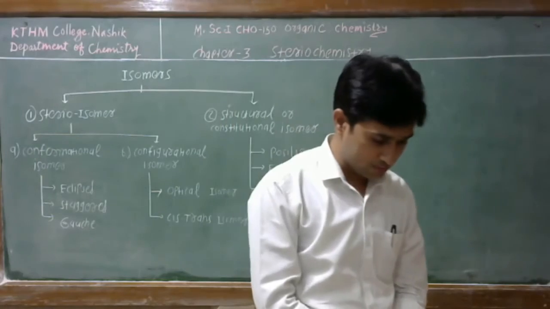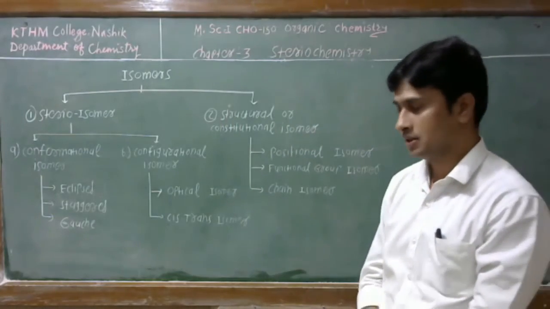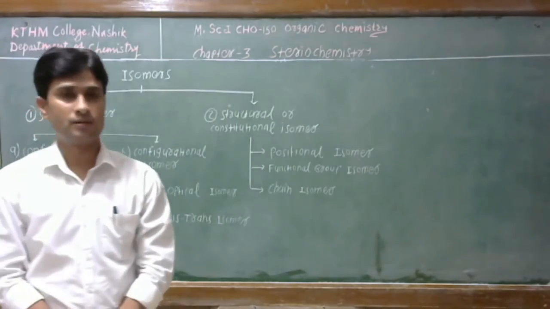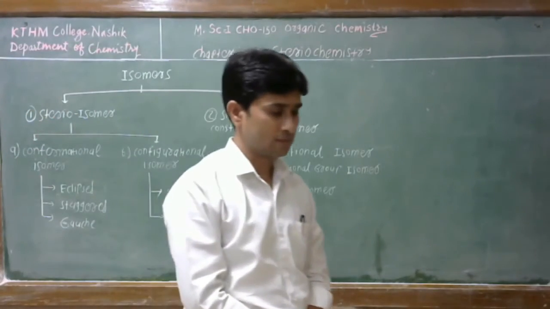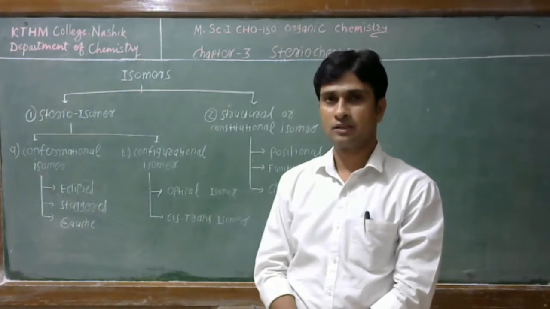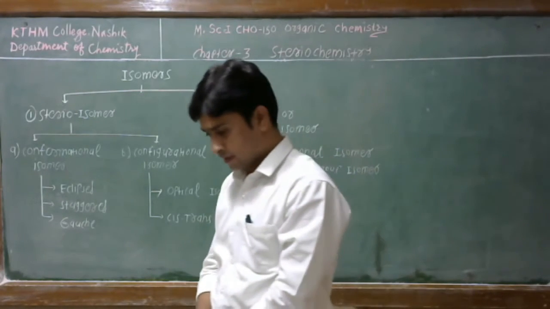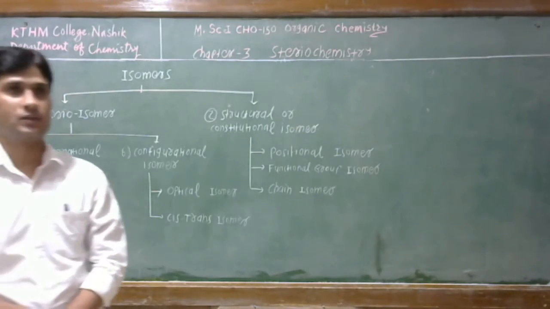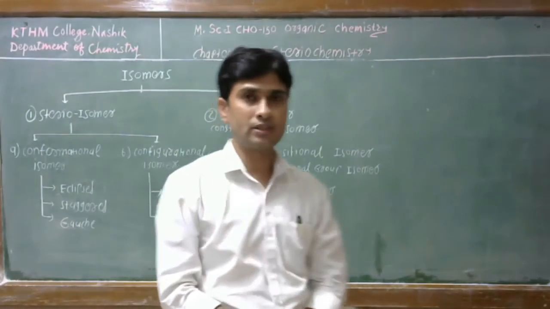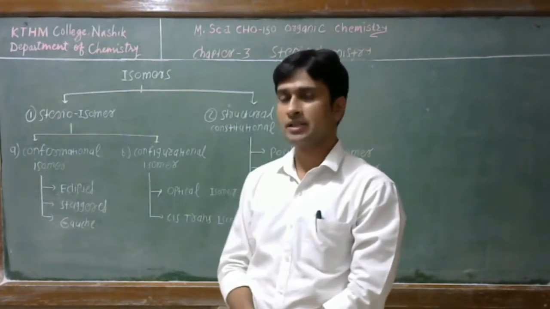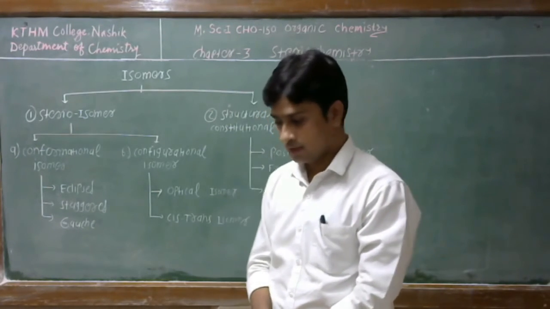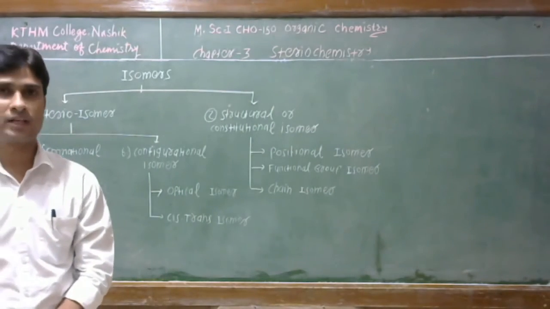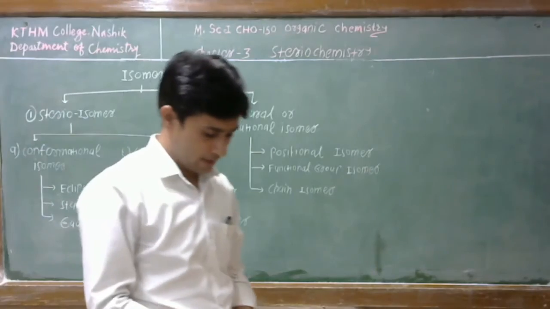Stereochemistry is a very important subject because many reactions give us stereoisomers as their products. So, the definition tells us that stereochemistry is nothing but the study of the three-dimensional orientation of a molecule in space.